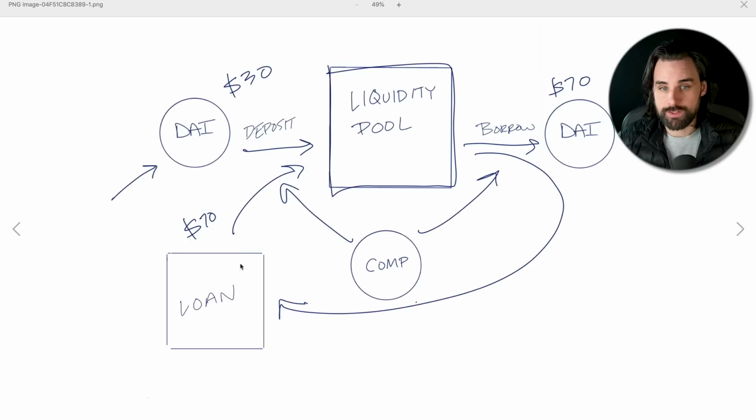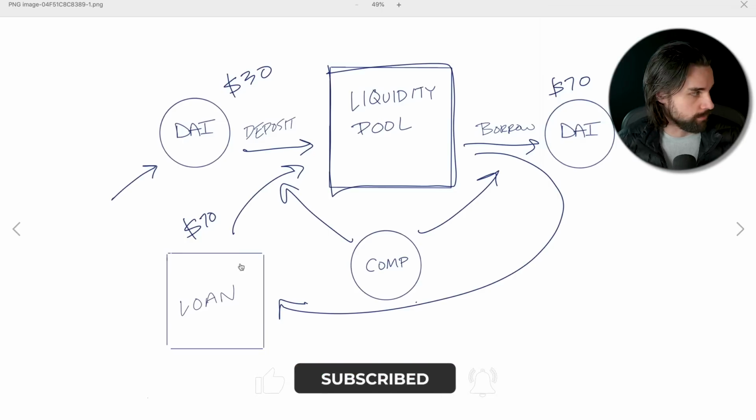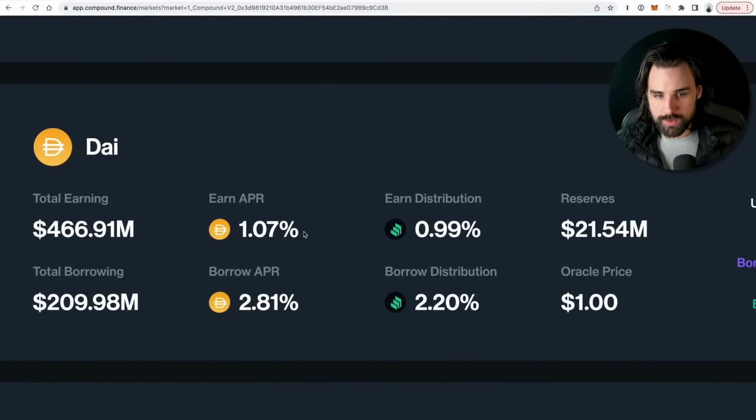So what does that mean? Does that mean 3 times the money? Well, not quite, but it's pretty close. So I'll explain why. What you're doing here is you're getting 1.07% on your deposited funds, but you're having to pay 2.81% on the borrowed funds that you use to pay back the flash loan. These essentially are going to cancel each other out because of how the borrow is calculated on a smaller amount rather than the earnings of the whole deposit amount, which is 100. So yeah, 70 and 100.